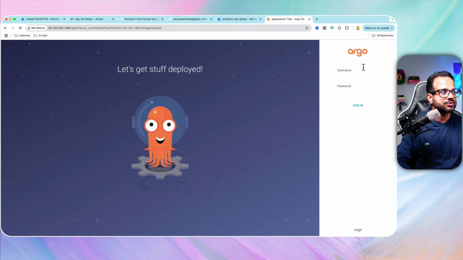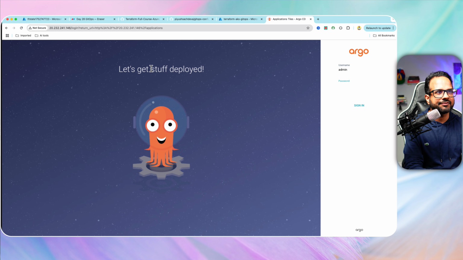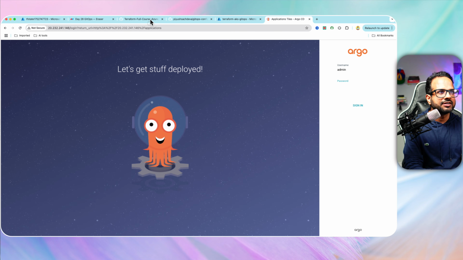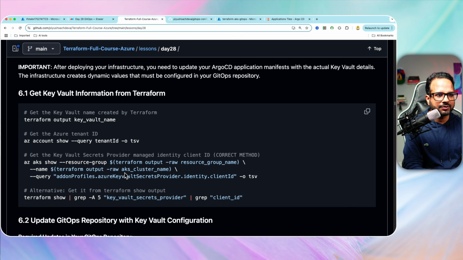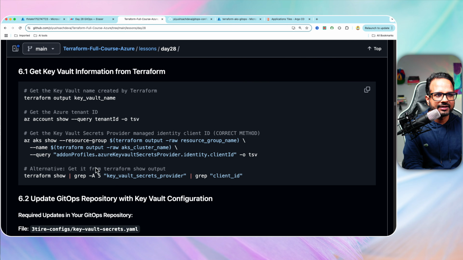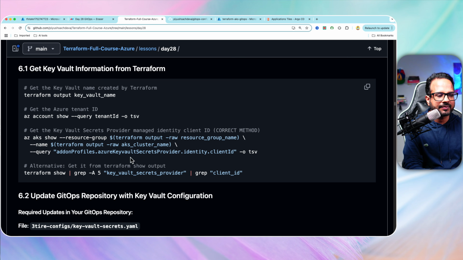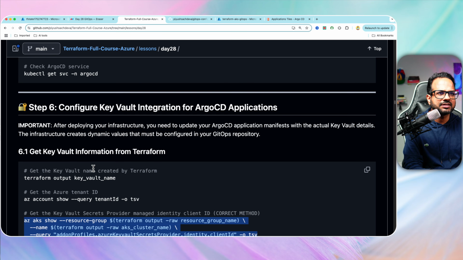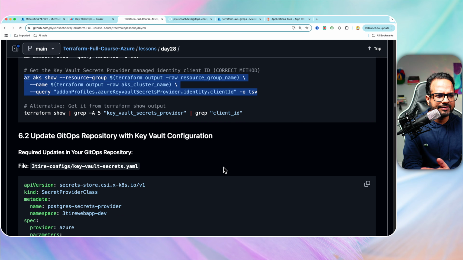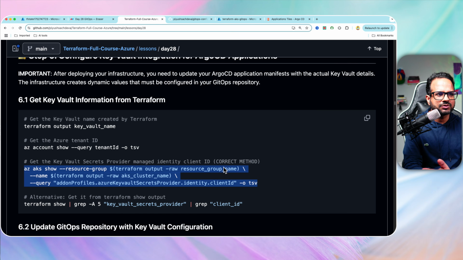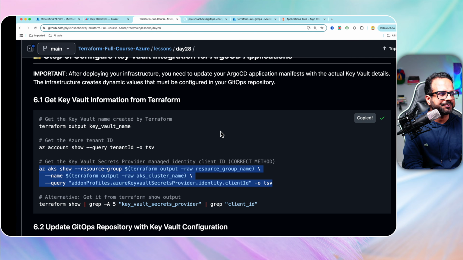Now we need to get the username and password. Username is, I believe, admin, and password we can get from the environment itself. So let's go back to the repository and I believe this one. Okay. So let's run this command. Is this the one? Because our password will be stored in key vault, right? So let's run this command.